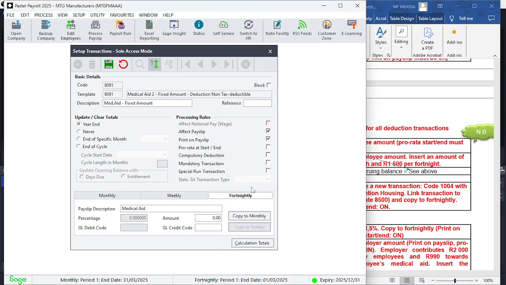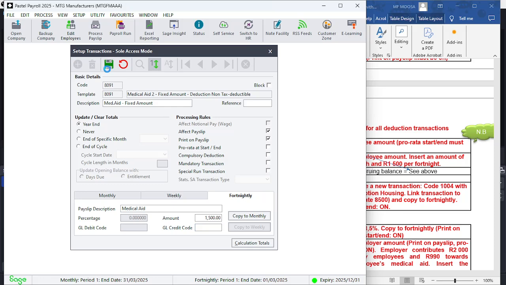So under fortnightly, you find this highlight. This one here comes to the fore. The other ones are no more highlighted. They're in the background, grayed out. So here you're going to put in 1500. And then you will know, remember, as we said, print on payslip must be on.